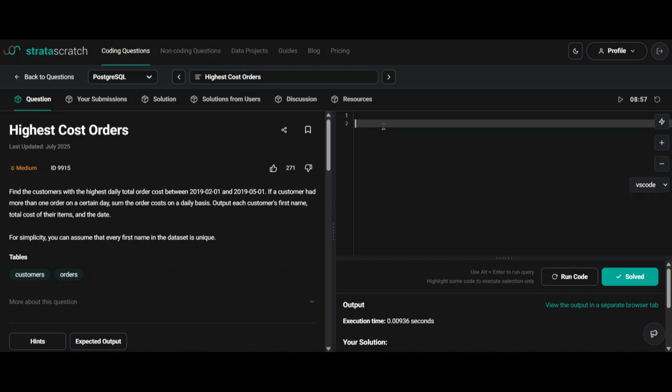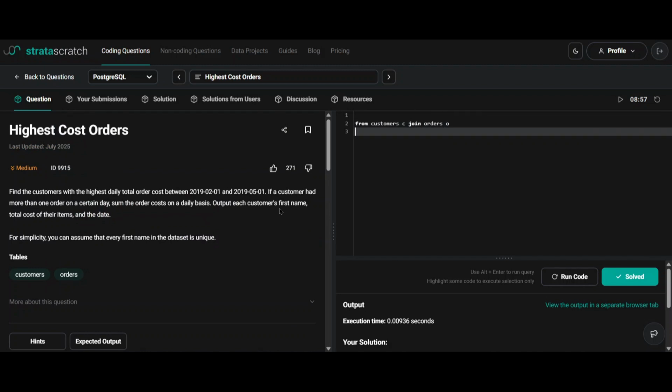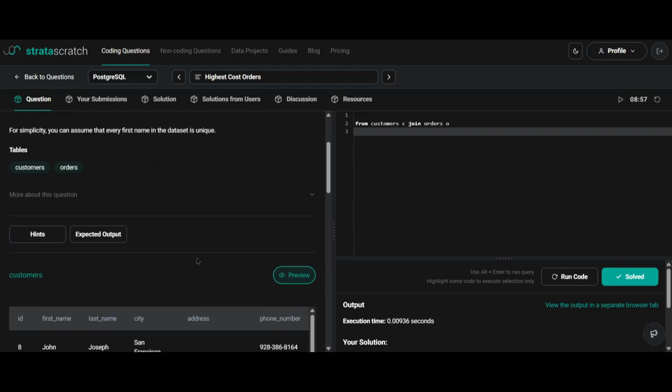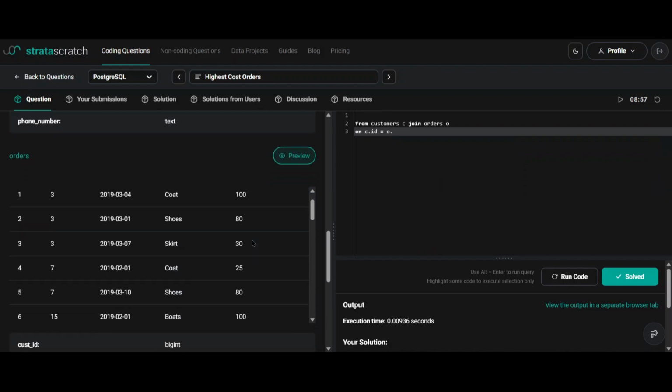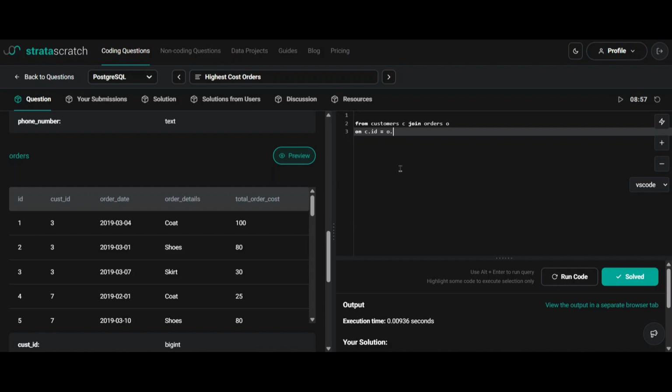So first I will join these two tables from customers. I will alias this table as C, and I will join the orders table. We need to join by the common key. So on C dot ID equal to O dot customer ID from the orders table. Okay, we have joined these two tables.